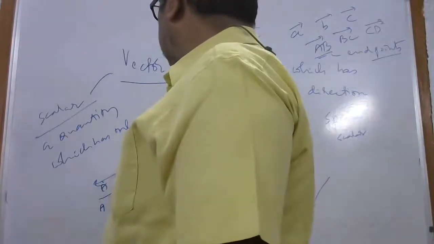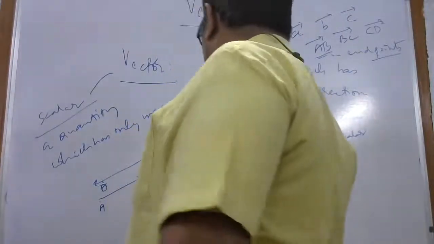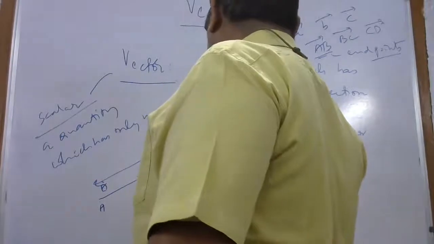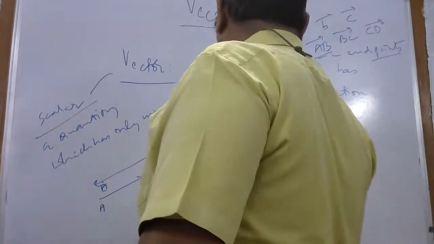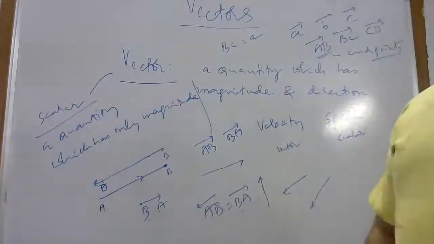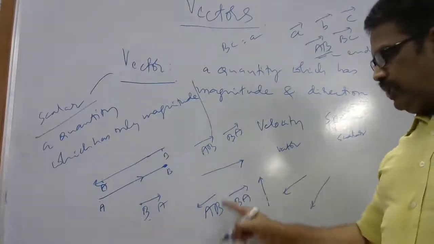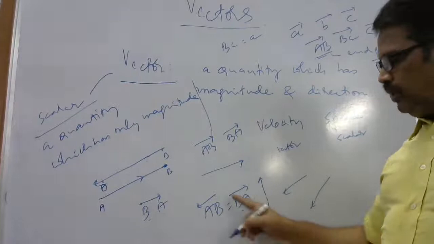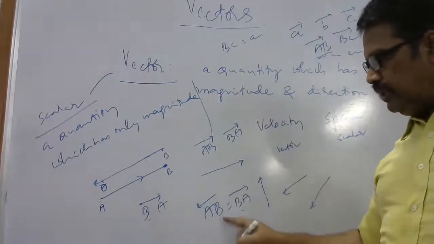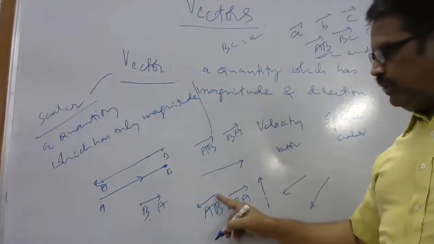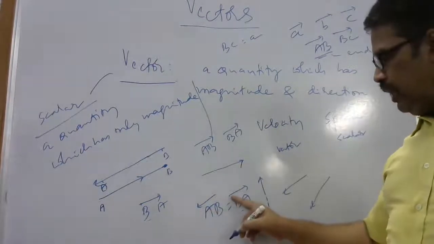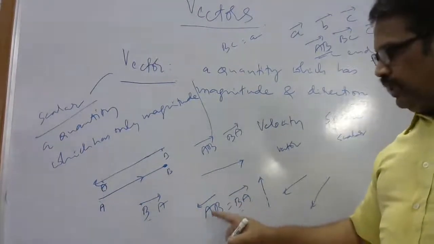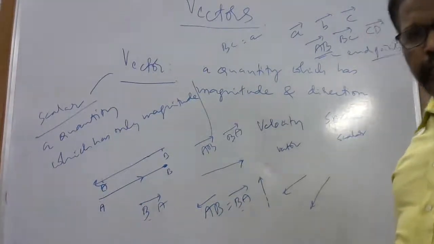So I can write AB only, I can show. But if I show AB like this, it is equal to BA vector only now. Are you clear? Both of them are the same only now, beta? A vector in this way, if you write, is equal to B vector only. Understood or not? Because the arrow's starting point is the beginning, this is called initial, this is terminal. So here initial is B, here also initial is B, terminal is A, terminal A. That means both are the same only.